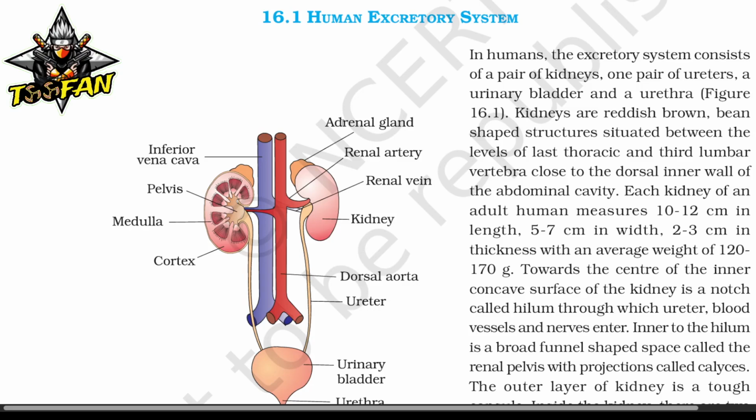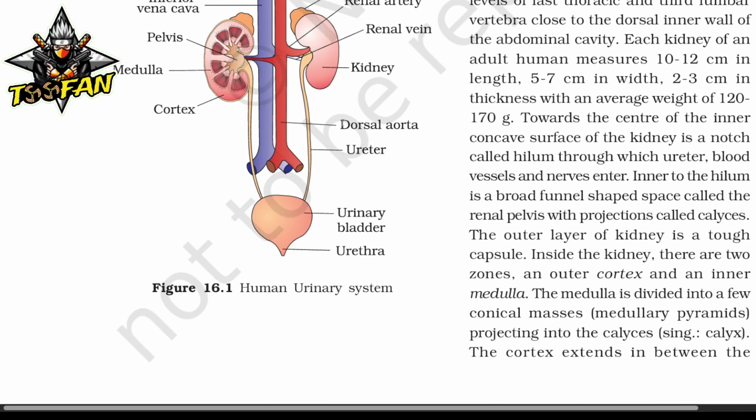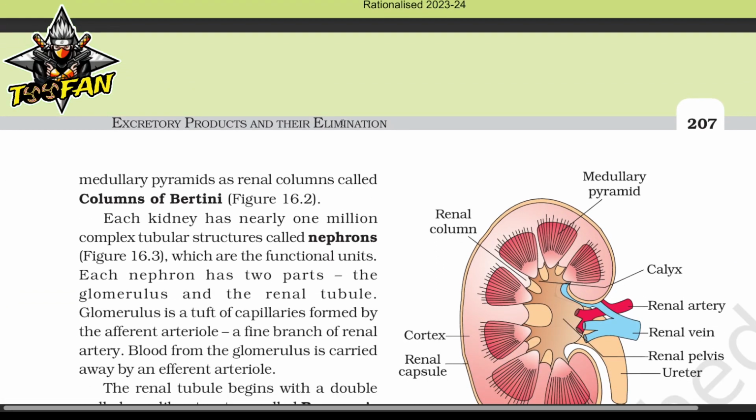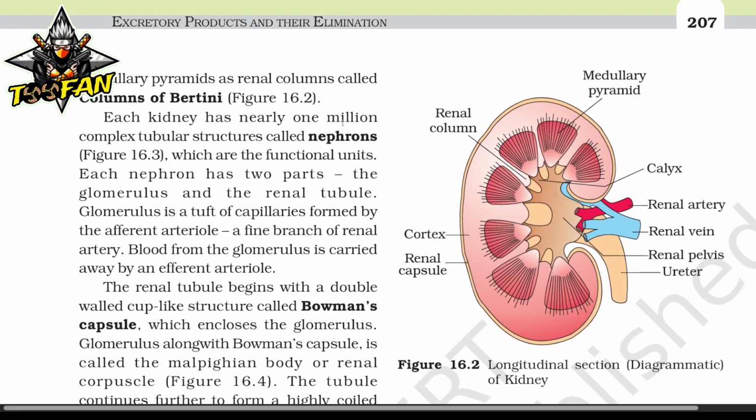Towards the center of the inner concave surface of the kidney is a notch called hilum, through which ureter, blood vessels, and nerves enter. Inner to the hilum is a broad funnel-shaped space called the renal pelvis, with projections called calyces. The outer layer of the kidney is a tough capsule. Inside the kidney there are two zones, an outer cortex and inner medulla. The medulla is divided into a few conical masses, medullary pyramids, projecting into the calyces, singular calyx. The cortex extends in between the medullary pyramids as renal columns called columns of Bertini.